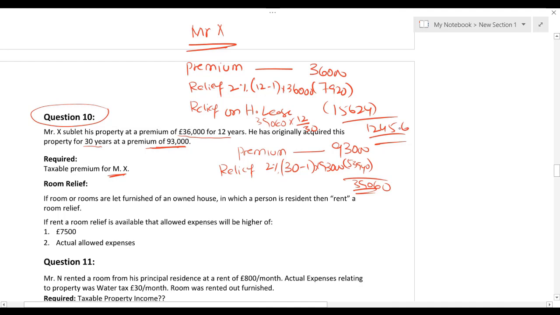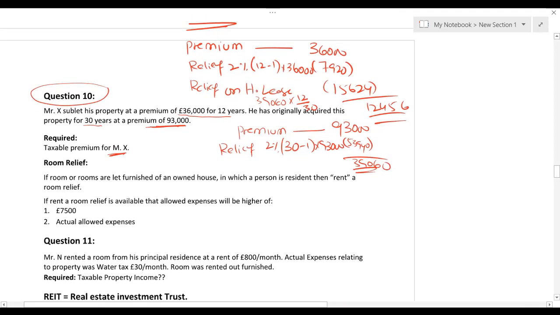Yes. So taxable premium for Mr. X is 12,456. I strongly believe that you also are having the same answer. Mr. X taxable premium is 12,456. Now let's move ahead.